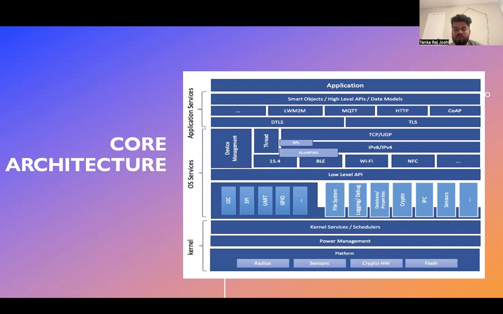On top of that, it supports multiple connectivity options like Wi-Fi connection and Bluetooth connection in different versions, and it manages devices with the different device drivers and threads. For connectivity, we can see TCP and UDP are also supported here. TCP is the Transmission Control Protocol, a connection-oriented protocol. UDP is a connectionless protocol. On top of that, there are TLS and DTLS. TLS means Transport Layer Security, and Datagram Transport Layer Security is DTLS. These are communication protocols.